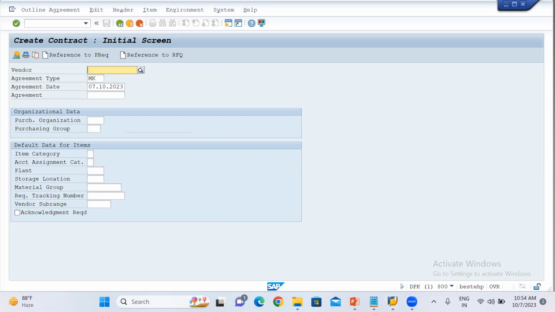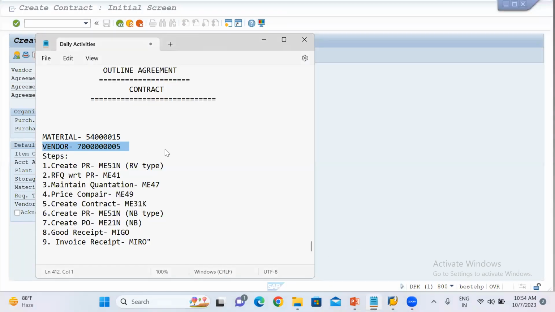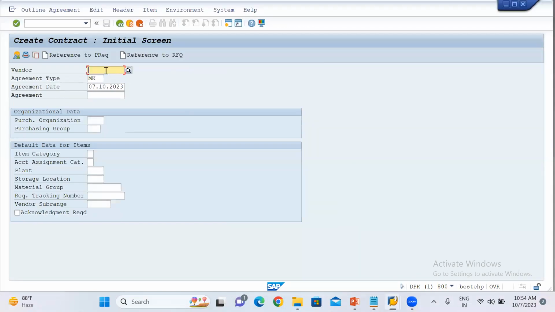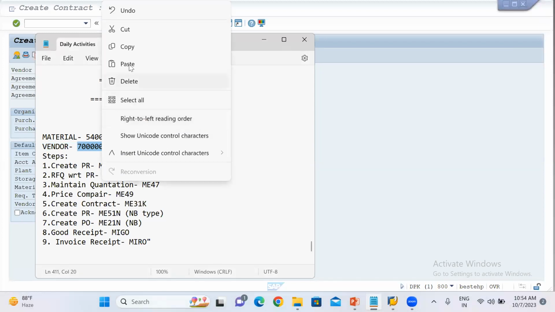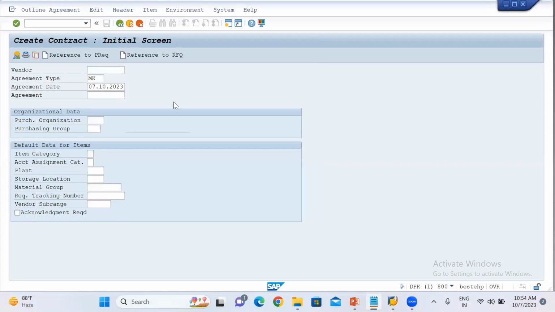Here I have to put the vendor number. This is the vendor.